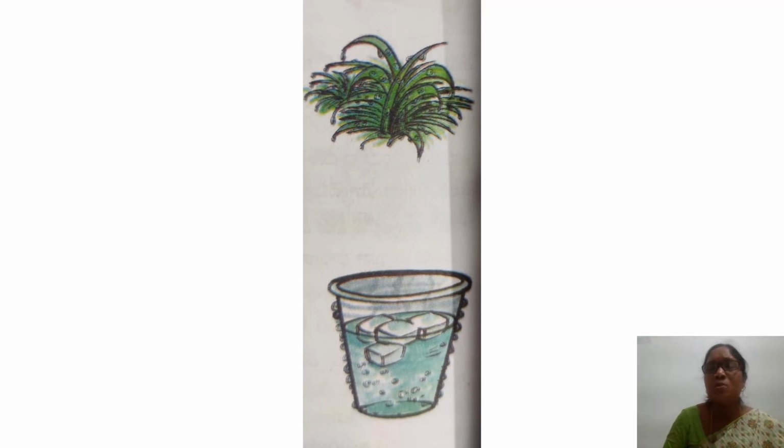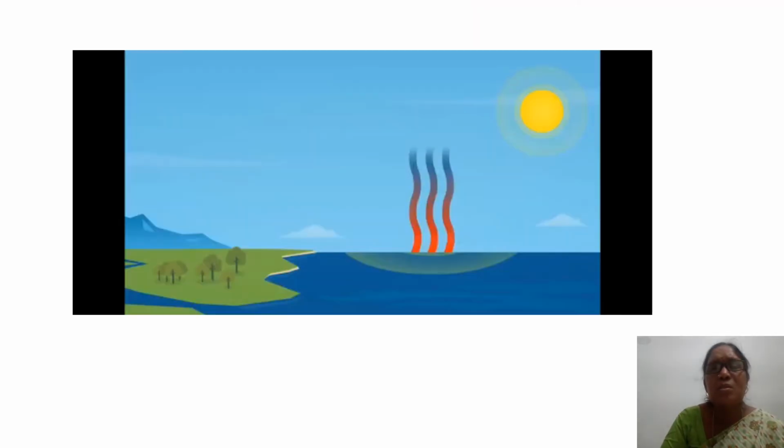Here on the leaves also it changed into dewdrops. That's condensation. Dewdrops means slightly solidified. Yes. Shall we go for the next picture?